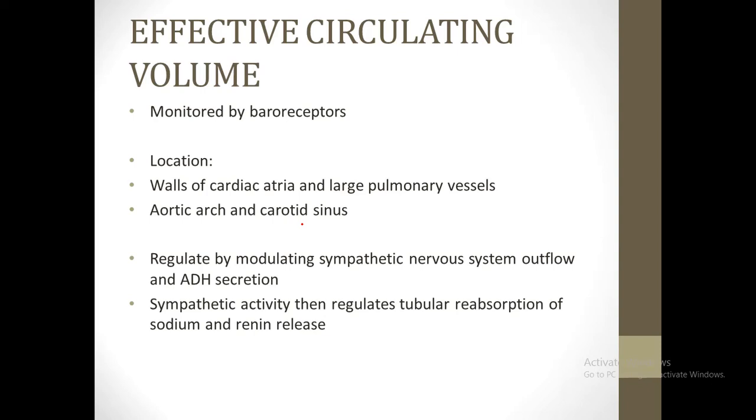So what does it mean by modulating sympathetic nervous system flow? Whenever there is increased blood pressure in the body, the baroreceptors would detect that increased pressure, and what would they say to the sympathetic nervous system? They would want the sympathetic nervous system to shut down or decrease its sympathetic activity to decrease the blood pressure, and vice versa whenever there is a decrease in blood pressure. Sympathetic activity then regulates the tubular reabsorption of sodium and renin release. And the other mechanism by which these baroreceptors work is by causing ADH secretion or inhibition.